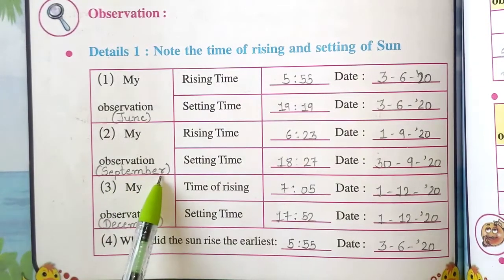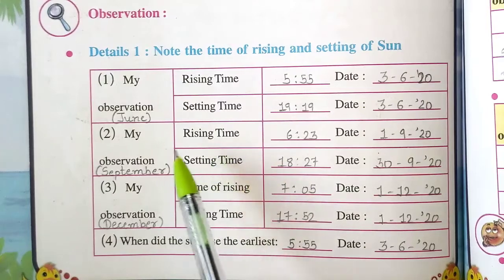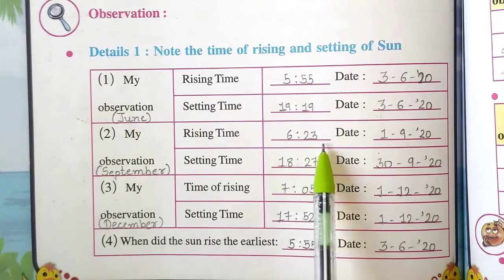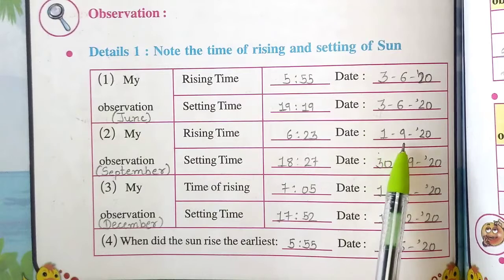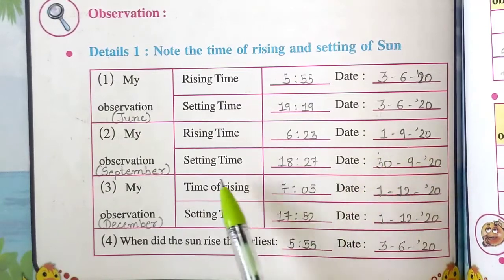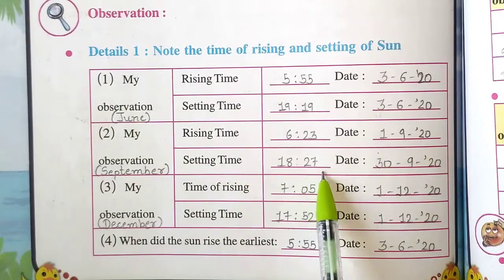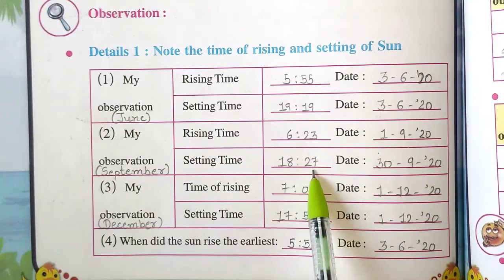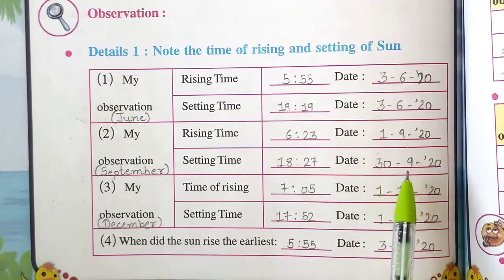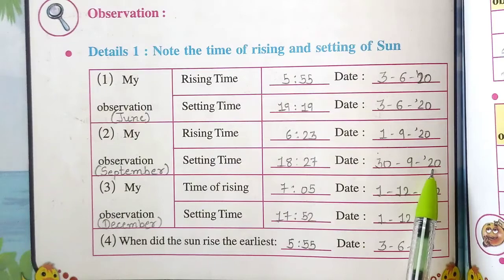In the month of September, rising time is 6:23 am on 1st September 2020 and setting time is 18:27, means 6:27 in the evening, on 30 September 2020.